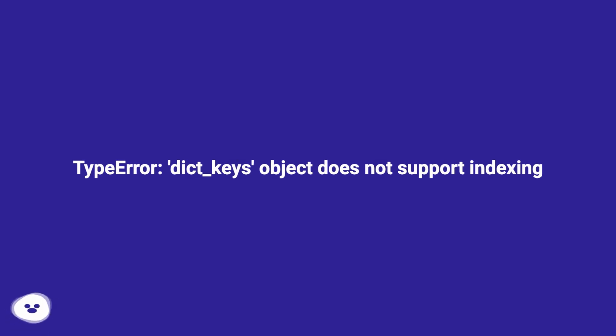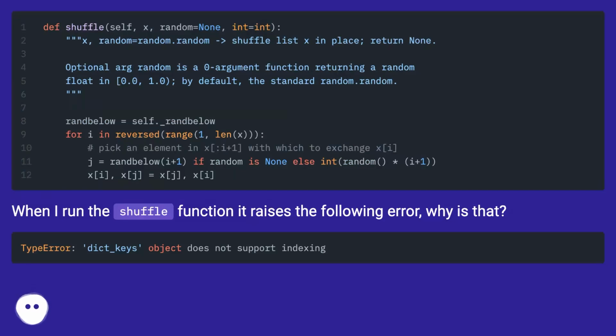Type error. Dict_keys object does not support indexing. When I run the shuffle function, it raises the following error. Why is that?